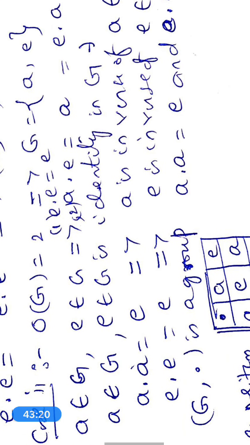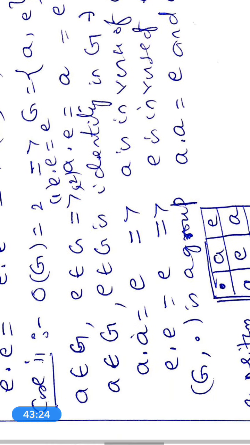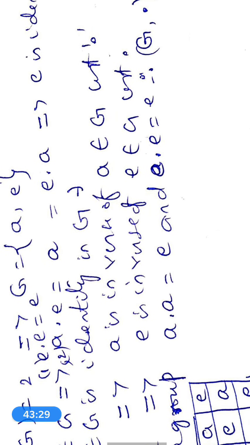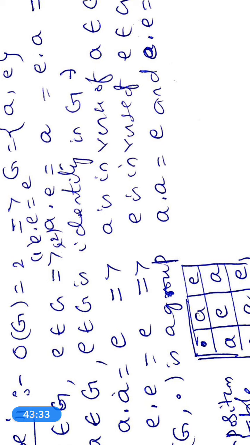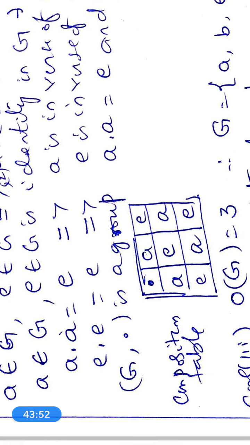Therefore a belongs to G, e is the identity in G, then a · a = e. Therefore a is the inverse of a belonging to G with respect to dot, because a · a = e. Therefore the inverse of a is the element itself. e · e = e, therefore e is the inverse of e. Therefore the two elements are invertible, each being the inverse of itself. Therefore (G, ·) is a group.